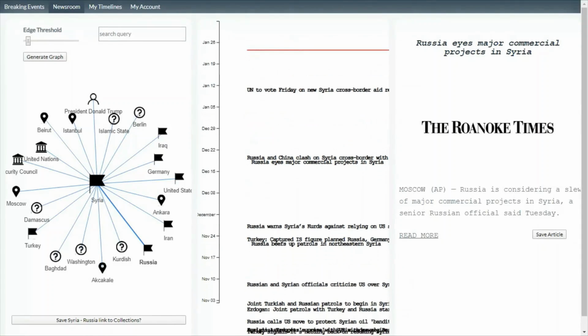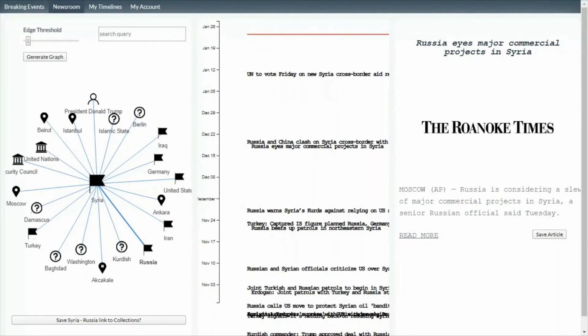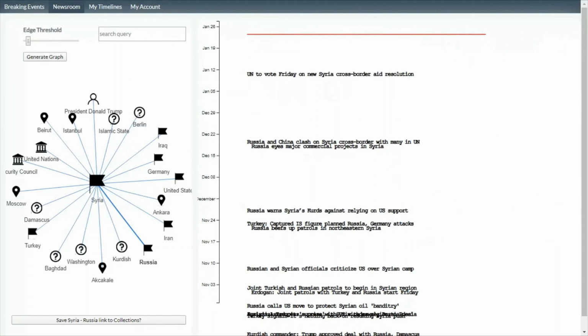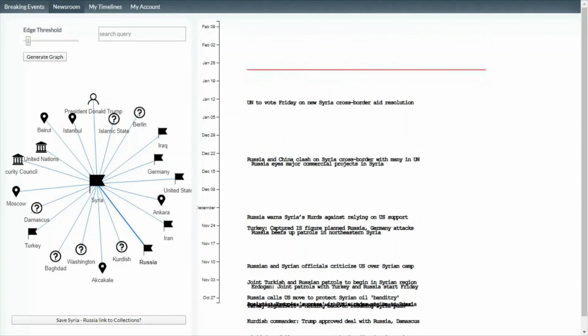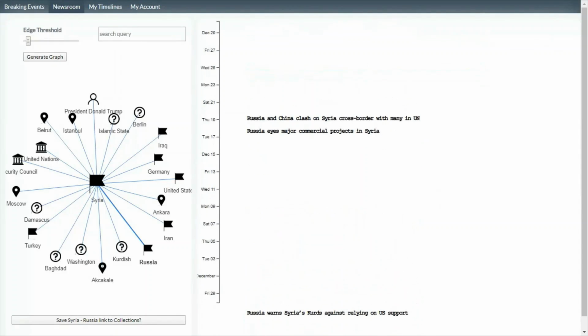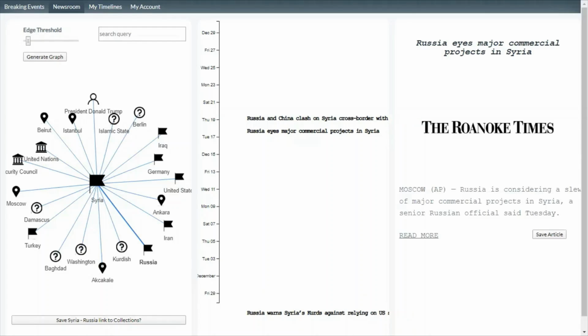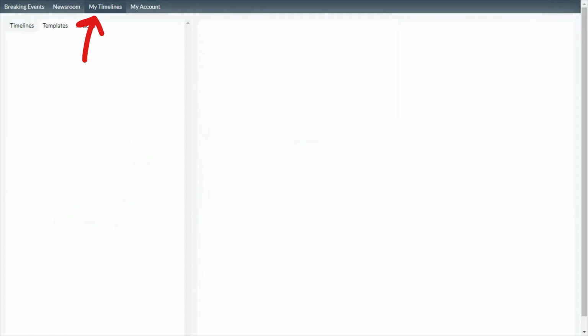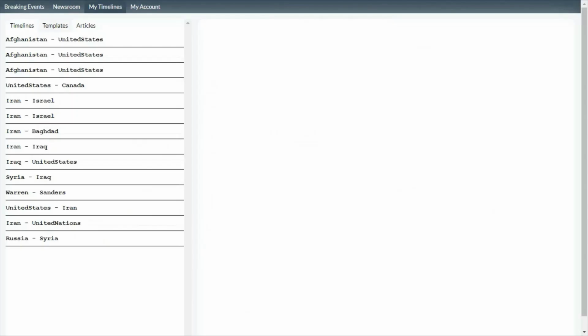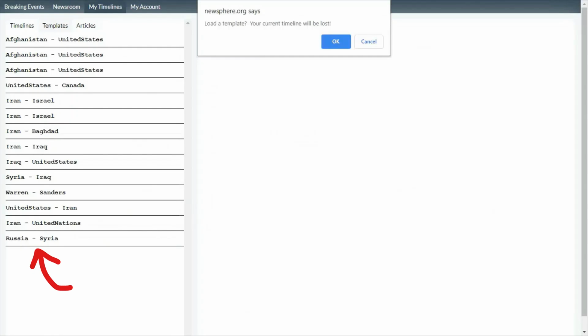So the whole idea, just as before, is to give the user a more comprehensive, large-scale overview of what's going on in the news, and in particular with whatever narrative or story it is that they're interested in. What's new in this version is that you can now save articles and connections. So now, if you just go to your own collections, you can now load that connection that you just saved, Russia, Syria.